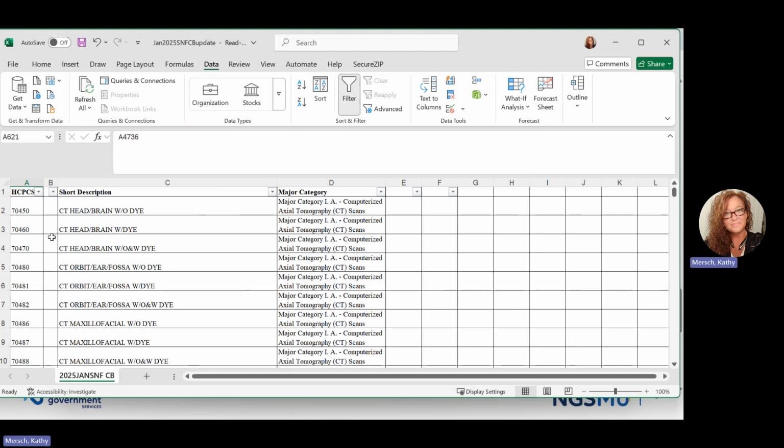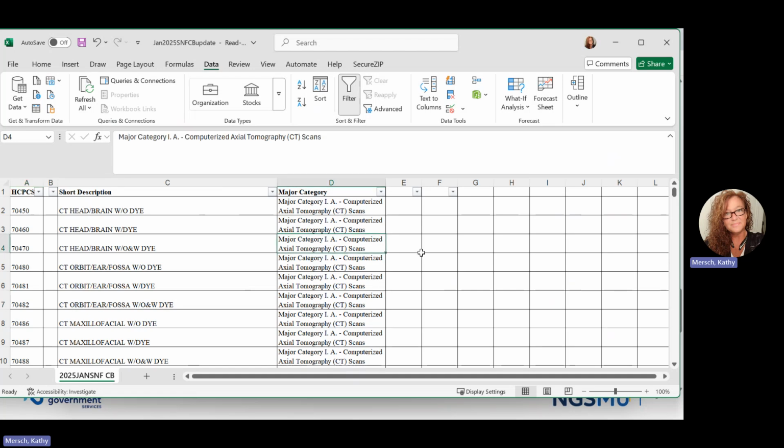On this Excel spreadsheet, you have the HCPCS code, a short description of the code, and what major category it is under. Since we're talking about category 2, let's say we are looking for code A4927, which is gloves non-sterile for dialysis.